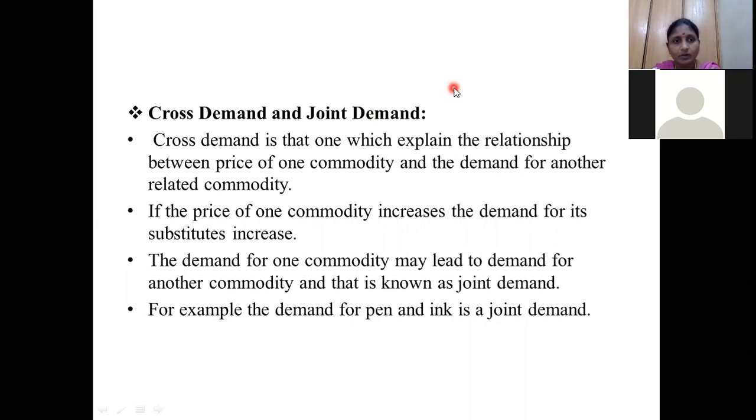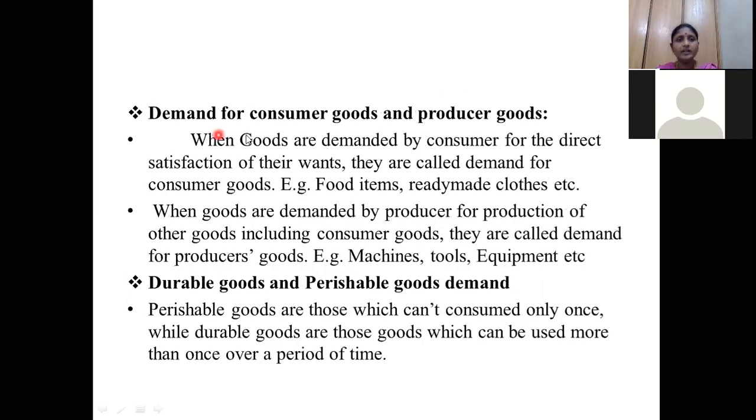Yes, ma'am. Okay. So, demand for consumer goods and producer goods. What is meant by consumer goods and producer goods? A consumer good is one by buying which we directly satisfy our wants. Suppose I buy an ice cream, any food item, or any cool drink, after buying that I will directly consume it.